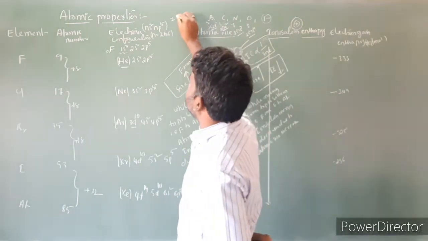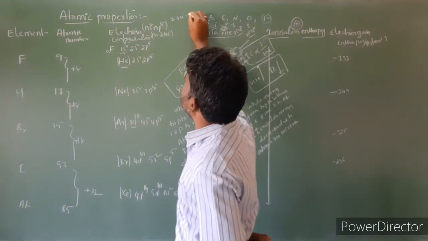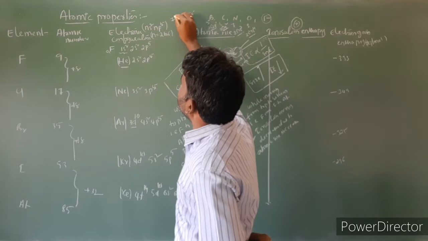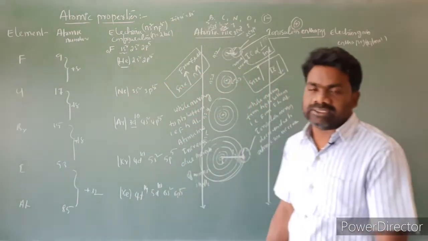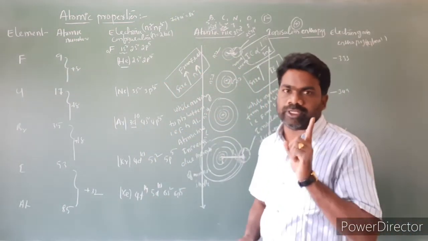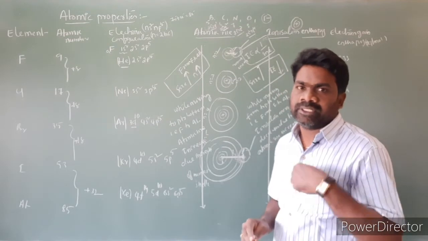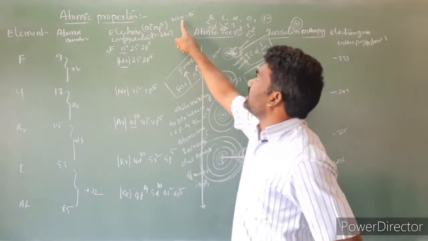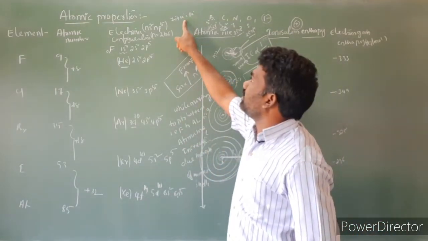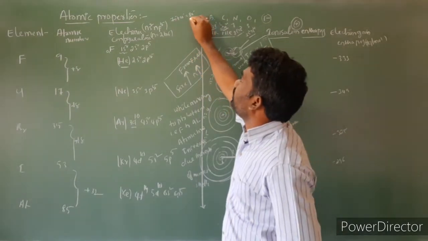If these elements take 1 electron, the number of electrons becomes 8 in the valence shell, and they reach the octet configuration, a noble gas configuration.